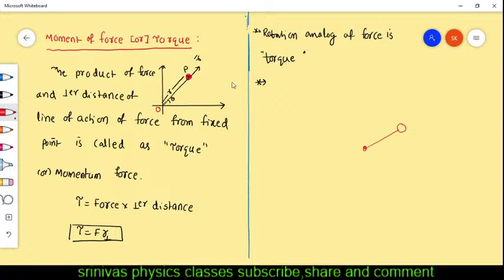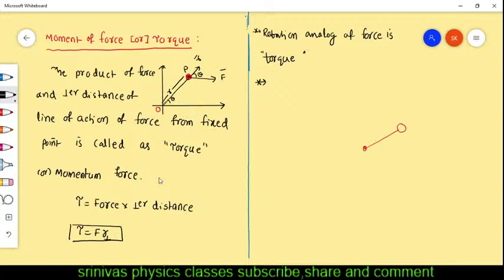And I am applying the force this side. For example, the force is applied this side. This is the direction of the force. Force is applied along the x-axis. The angle between the force and position vector is considered as theta. And now what we have to do here,